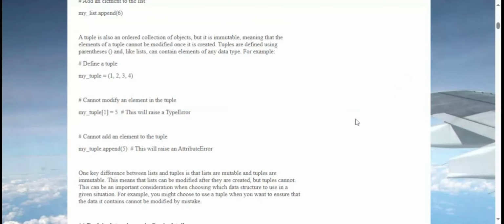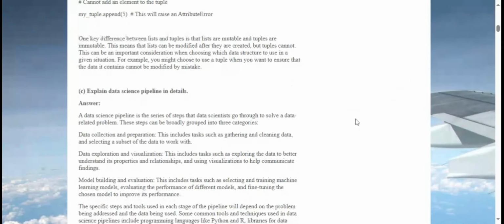# cannot modify an element in the tuple. my_tuple[1] = 5. # This will raise a type error. # cannot add an element to the tuple. my_tuple.append(5). # This will raise an attribute error. One key difference between lists and tuples is that lists are mutable and tuples are immutable. This means that lists can be modified after they are created, but tuples cannot. This can be an important consideration when choosing which data structure to use in a given situation.